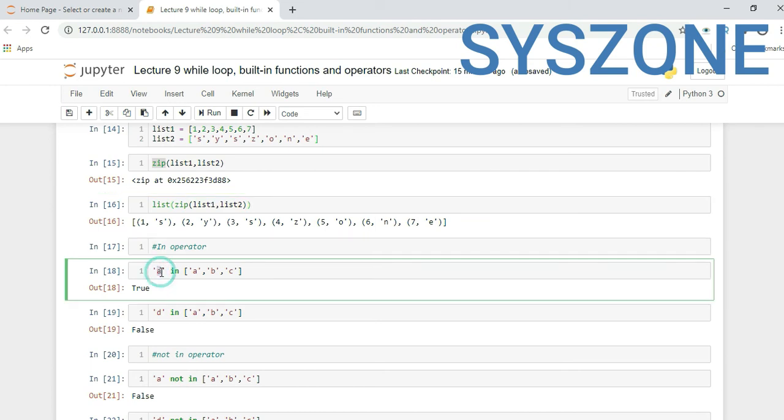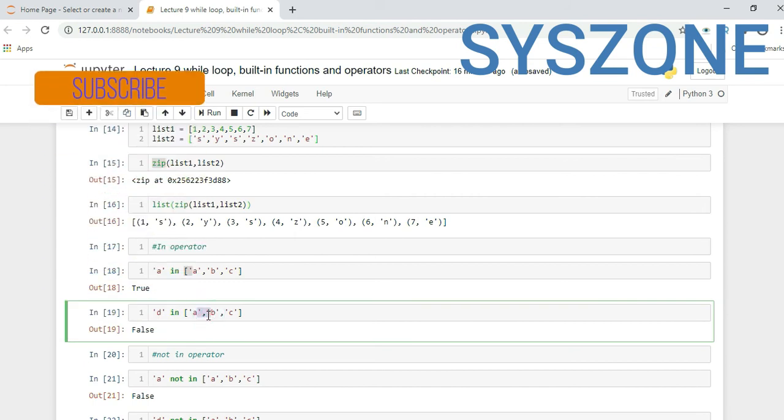Now we can see the in operator. What is the in operator? Like we use in a for loop also, it will check whether this letter exists in this list or not. If it exists, it will return true. So it is returning true here. Like d does not exist in this list, so it is returning false.